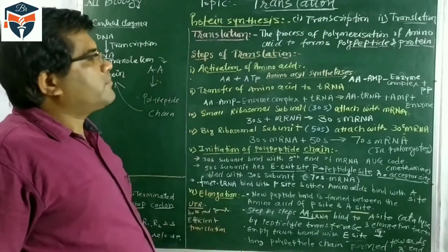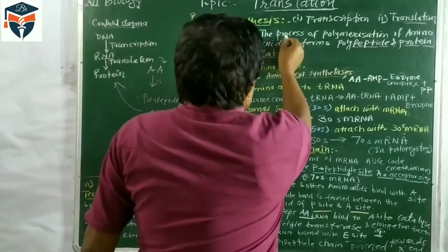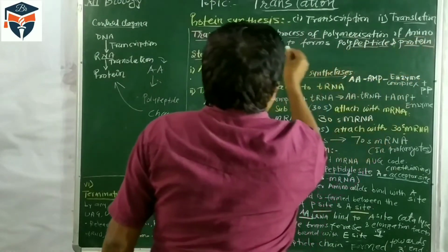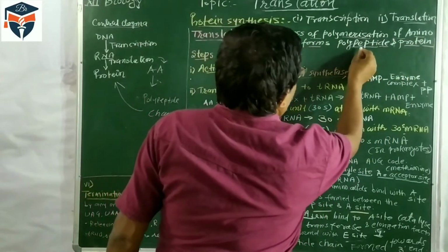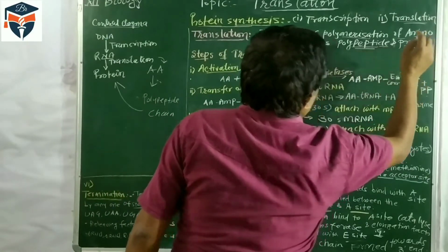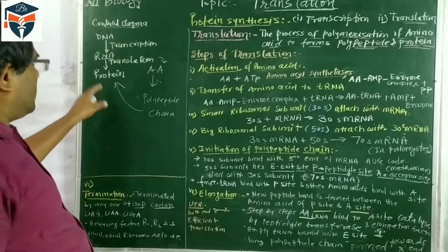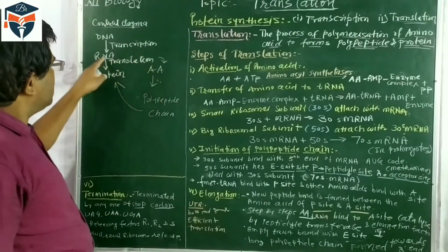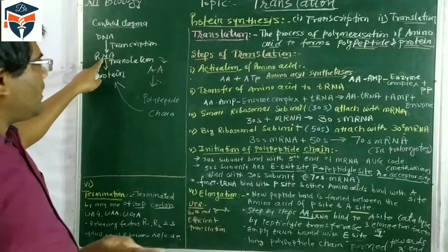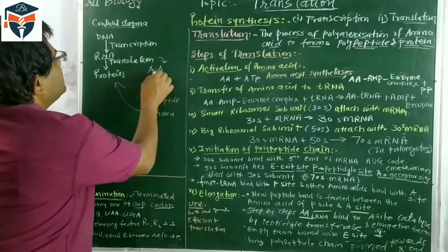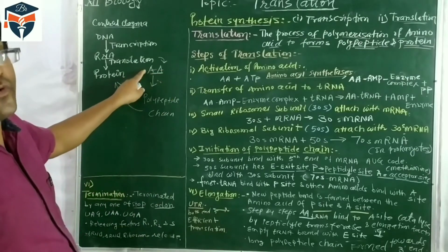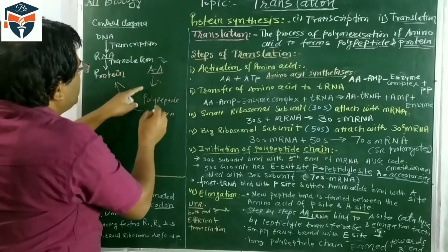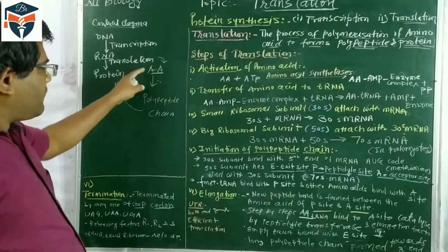The definition of translation is the process of polymerization of amino acids to form a polypeptide chain, which then forms the protein. RNA has the genetic code, and each codon specifies one amino acid. These amino acids connect to each other and form a long chain.